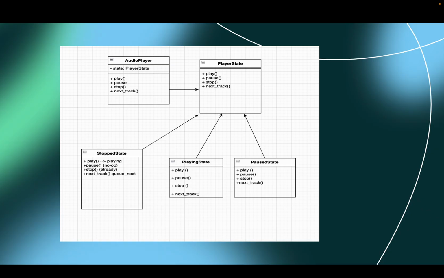Here's the diagram where it has the audio player, the player state, the stopped state, the playing state, and the paused state. You can see that the stopped state, playing state, and paused state are connected to the player state since these fall under the player state, and the audio player has play, pause, stop, and next track.